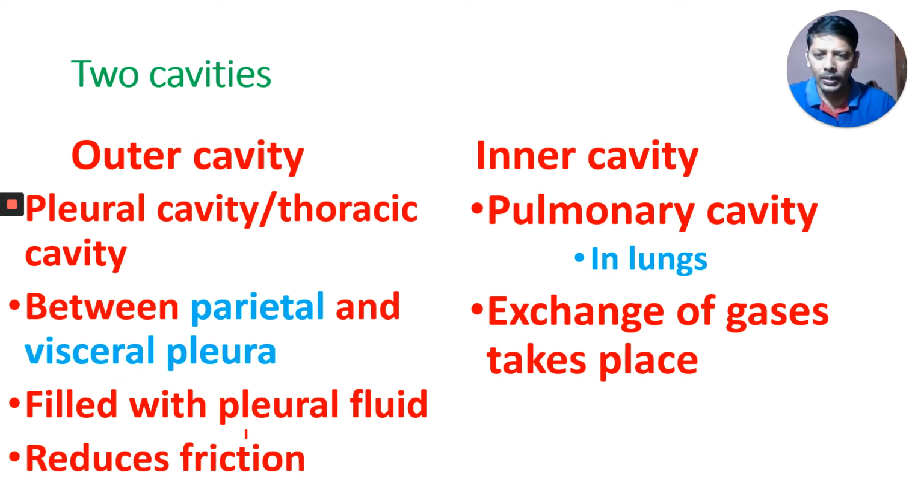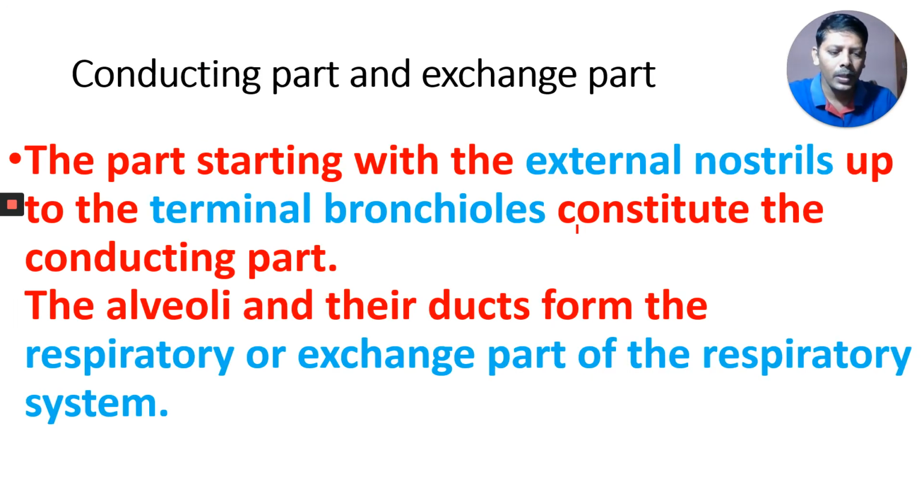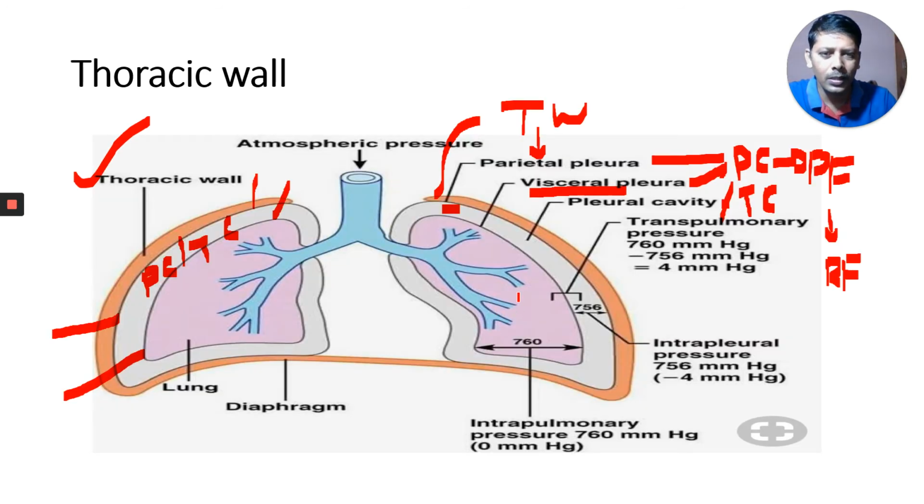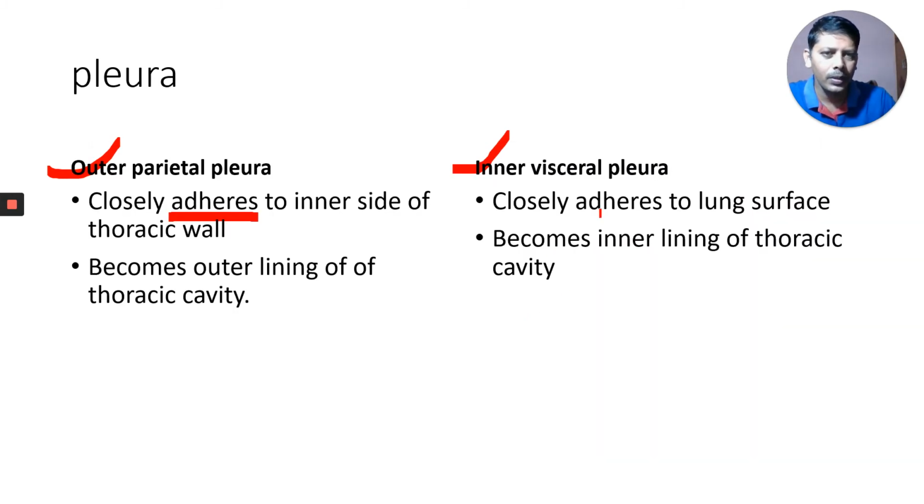And next, there is a fluid here called pleural fluid, which reduces friction. Okay, where is the pulmonary cavity? The pulmonary cavity is present in the lungs. Inside the lungs, there is a cavity here. This cavity is called the pulmonary cavity. This is not the pulmonary; this is the pleural cavity between the pleura. This is the pulmonary cavity.